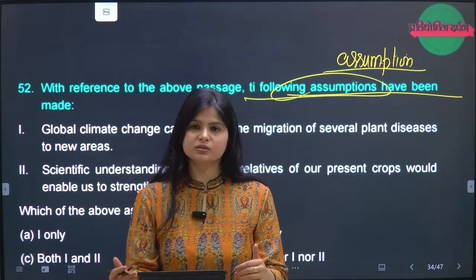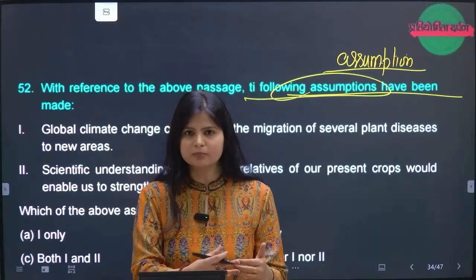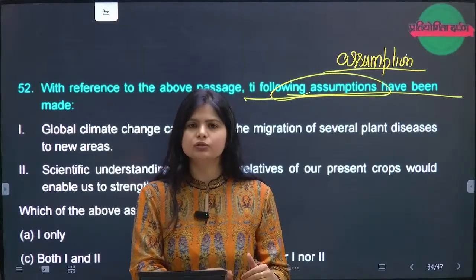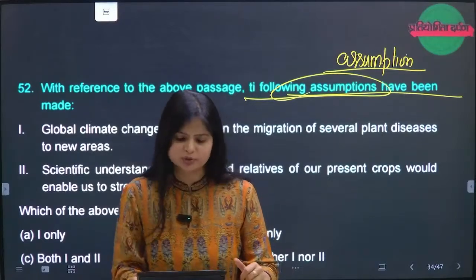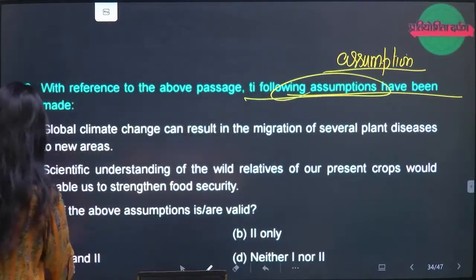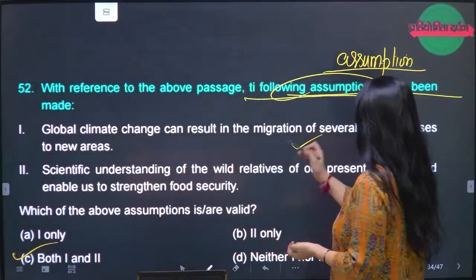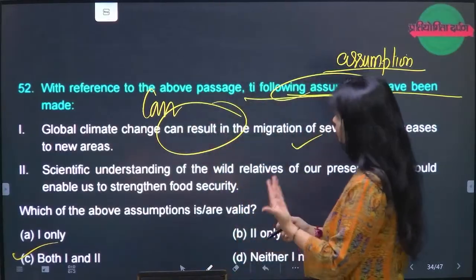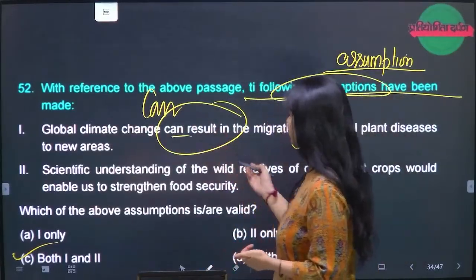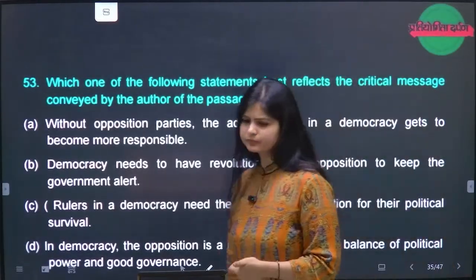Why? Because they are genetically modified, and we have not let them be how they are naturally. So this can be one of the options. So for me, C is the option. Yes, I can assume both the statements are correct because it is not telling anything extreme. Can result, because "can" is there. If "should" would have been there, I would have said no to it, but C is the right option, right?